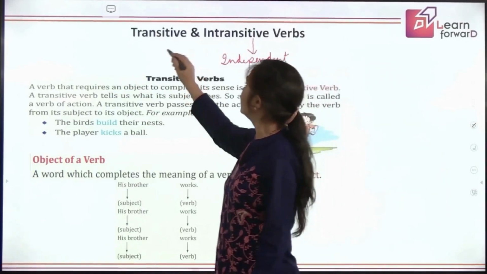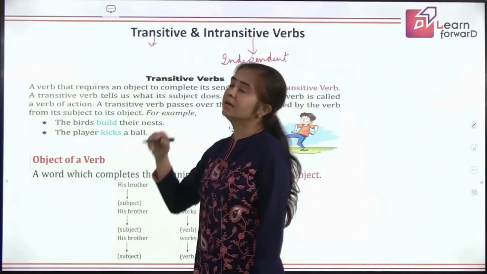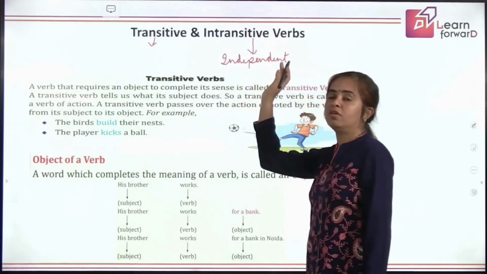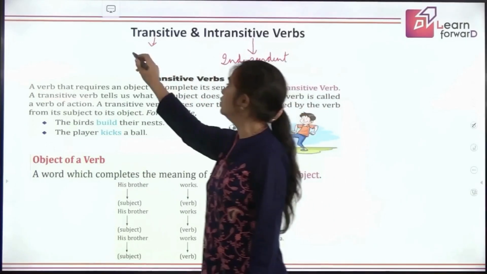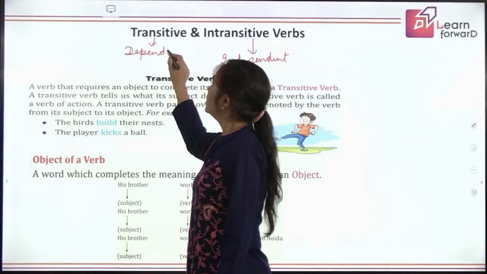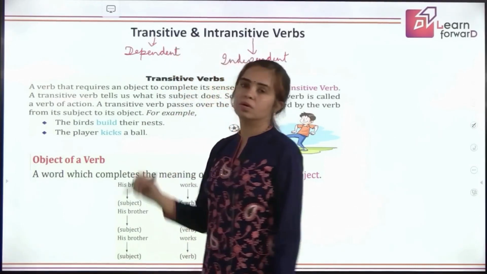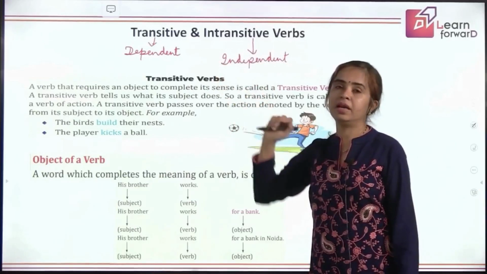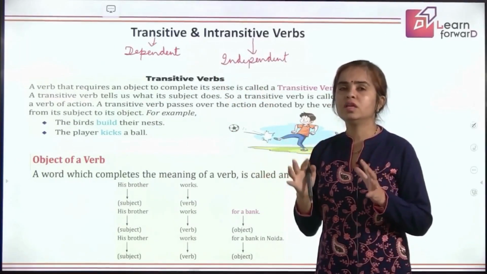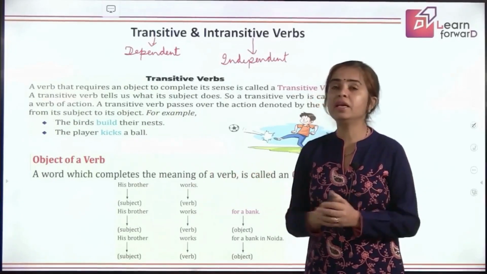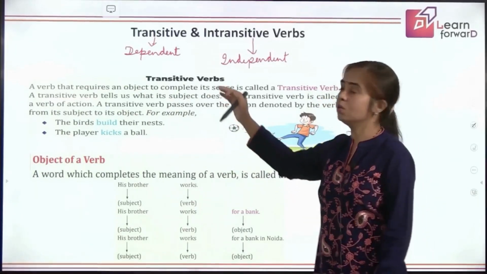And in transitive, in is missing, so we remove in from the word independent also. That means your transitive verb is a dependent verb. As the words suggest, you know the meaning of dependent and independent. Now we need to find out what the verb is depending on, and what the verb is independent of, right?